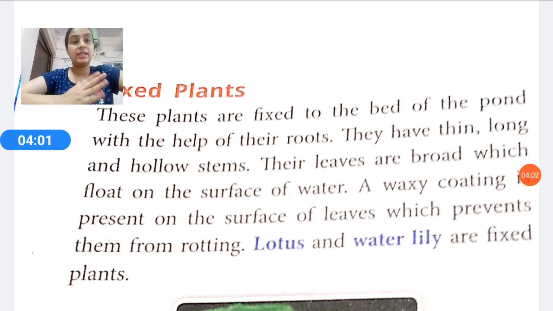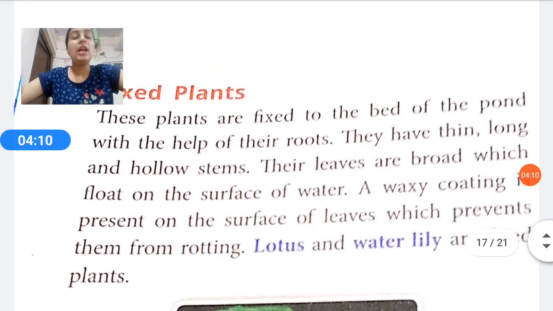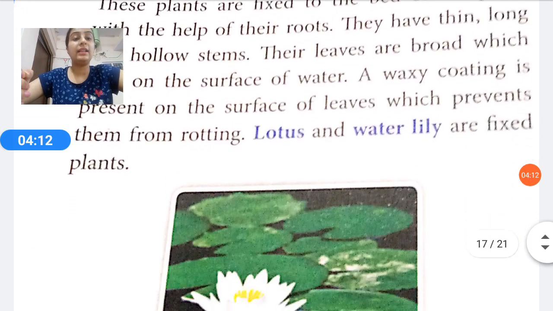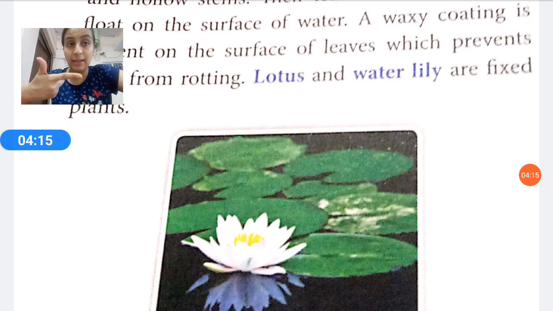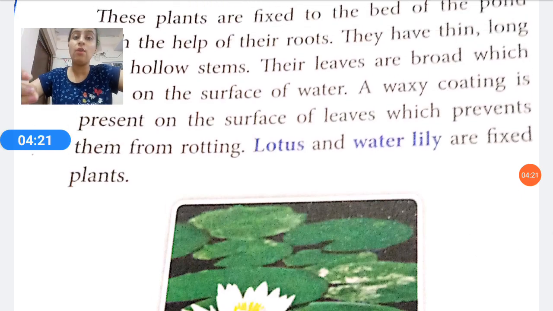They are very fixed. How are they fixed? कि pond के अंदर इनकी जो roots होती हैं वो fixed रहती हैं. They have thin, long and hollow stems. Their leaves are broad, which float on the surface of water. The leaves are very broad, and can you see the picture of the lotus? We can see lotus, and the leaves are very broad, and they are floating on the surface of water.